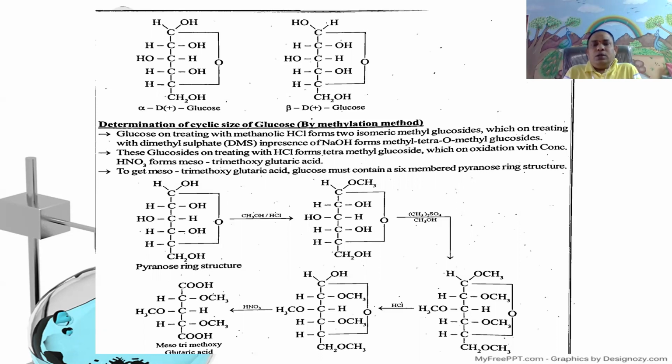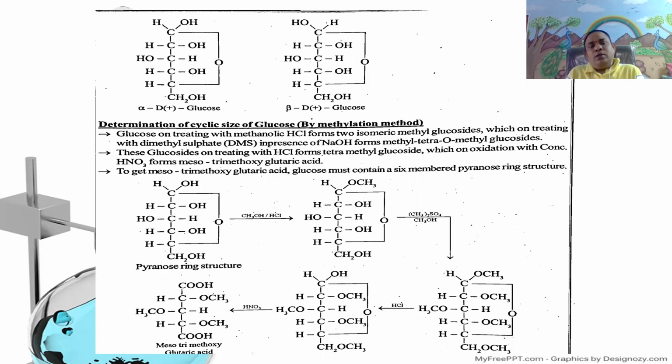Mutarotation means here a few ml of a glucose solution is taken in the polarimeter. The plane polarized light rotation gradually increases from 19.7 to 52.5 degrees.